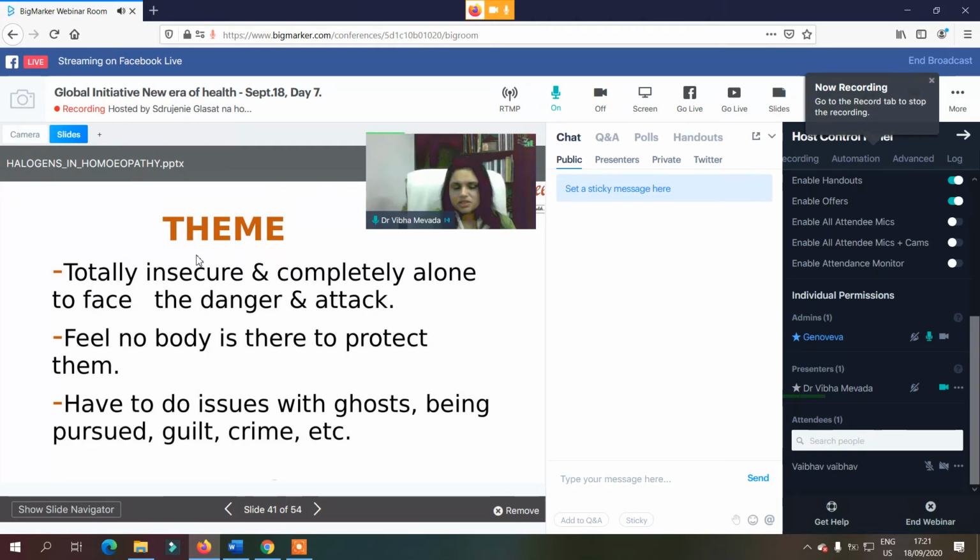The theme of the remedy is feeling totally insecure and completely alone to face danger and attack. This feeling is there in this remedy.